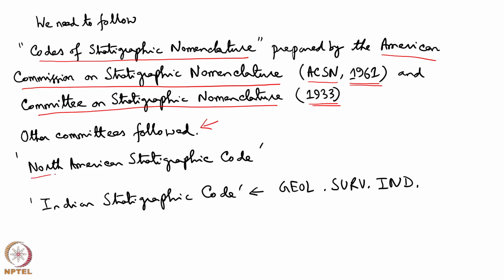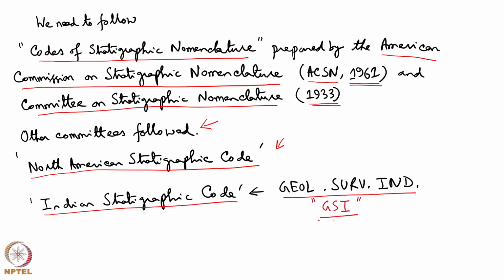One of the popular stratigraphic code is the North American Stratigraphic Code, but different countries have developed their own stratigraphic codes. For example, Geological Survey of India has developed the Indian Stratigraphic Code, which is available from the Geological Survey of India office. If you abbreviate Geological Survey of India as GSI, this may be misleading for the international readers because GSI also can be the Geological Survey of Israel and the Geological Survey of Iran. So, when you write for the international journals, it is better to write Geological Survey of India in full form.